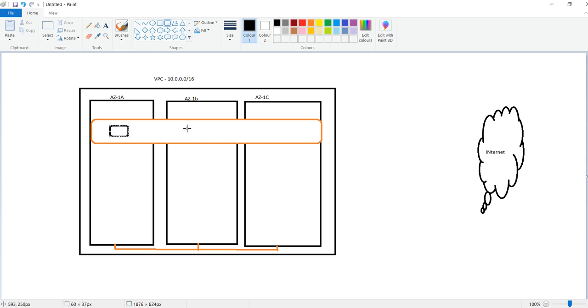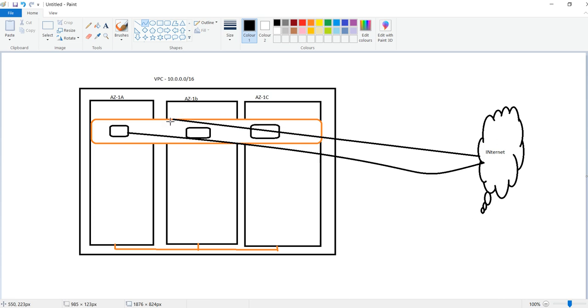This is one server, this is one server, and this is one server. Now to communicate between these three servers, the traffic should not go to the internet and come back. So to communicate between these servers, it won't go to the internet and then come back again.